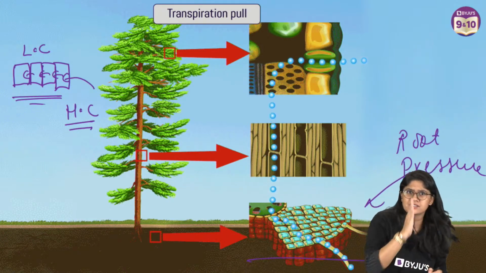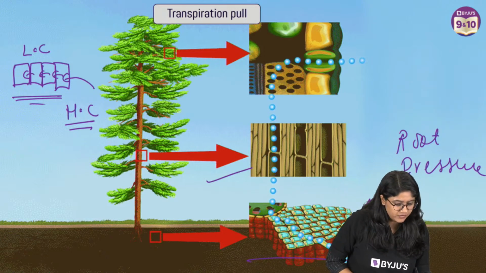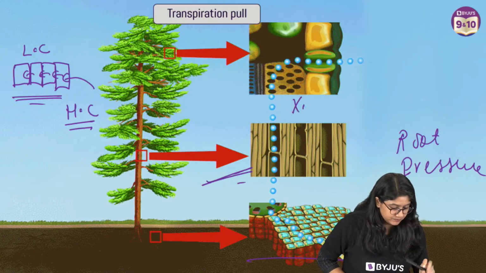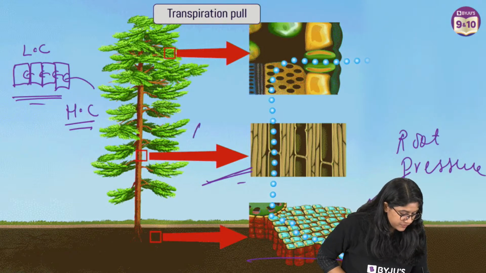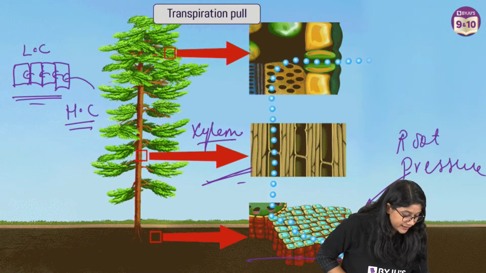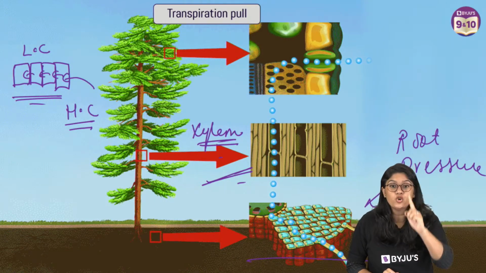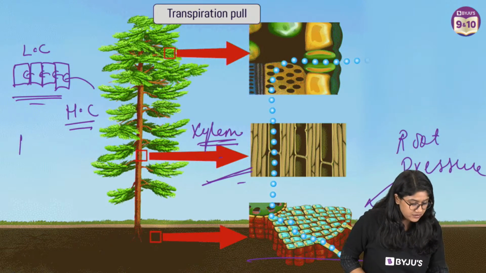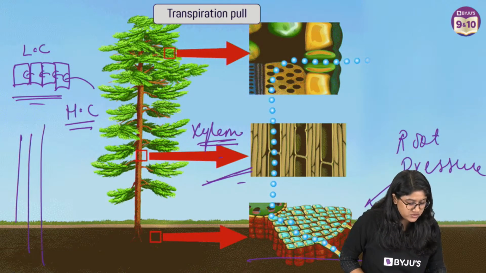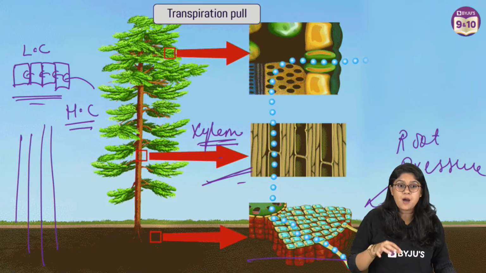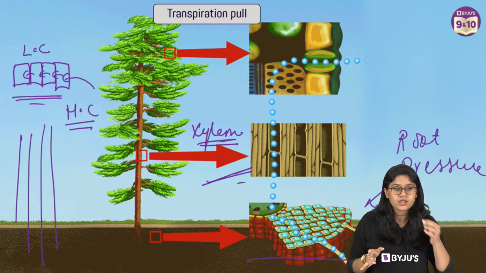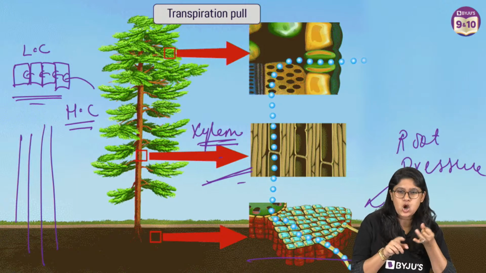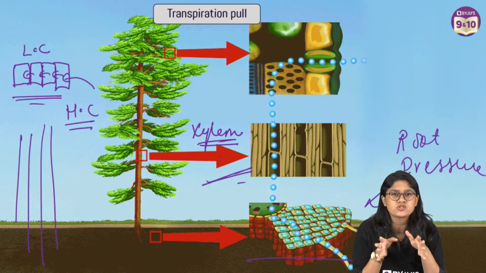And then it enters into the xylem. Here we have the xylem. And in xylem we have a tube-like structure. So of course, how many of you have used a straw? Metal straw, paper straw, plastic straw, I'm sure we have all used the straws, right?